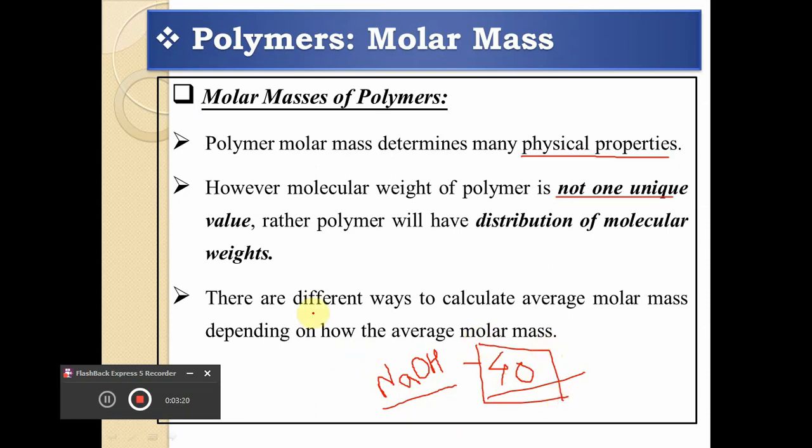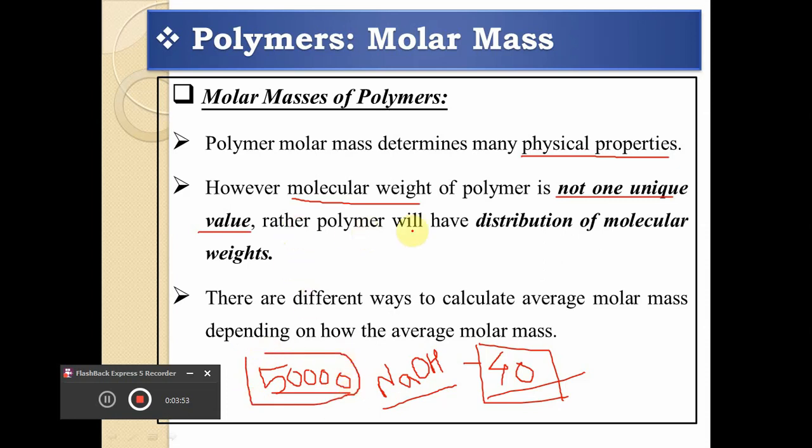But whenever we talk about the molecular weight or the molecular mass of the polymer, then the molecular mass of the polymer is not a unique value. Definitely the polymer will have a very large molecular weight or molecular mass, but that value will not be a unique value. Suppose it is 50,000, so this 50,000 is a unique value, isn't it? But any polymer will not have this unique value, it will have a range.